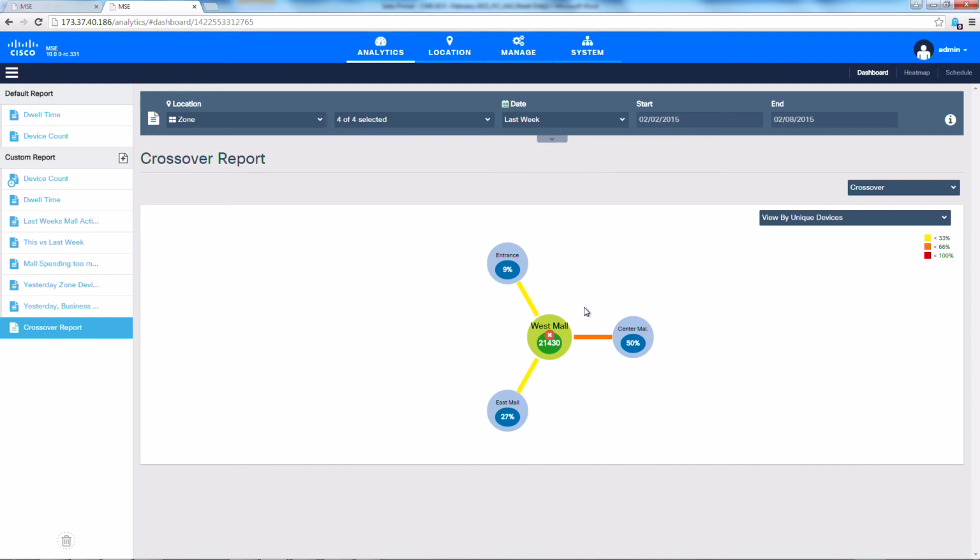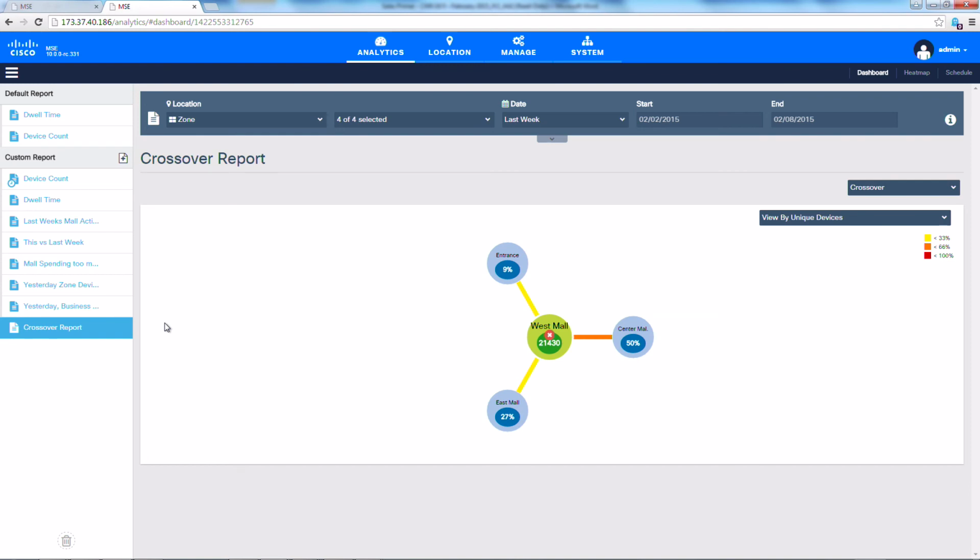And what it's also telling me is that 50% of the people who were in the west part of the mall were also seen in the center part of the mall. So it's giving me a correlation, answering the question, how do people move across the mall? What are the zones that people visit together?